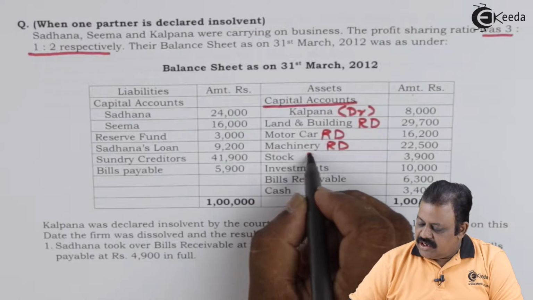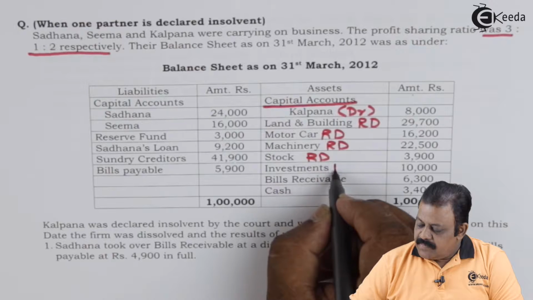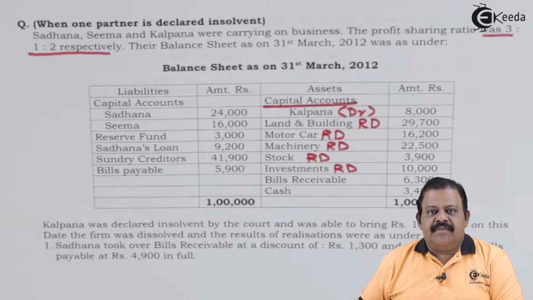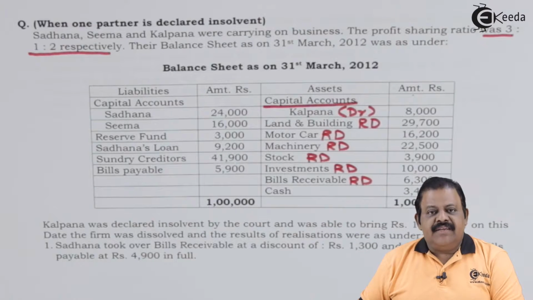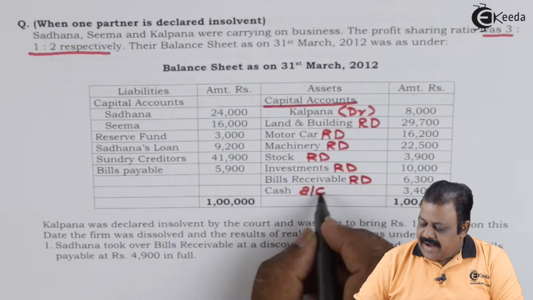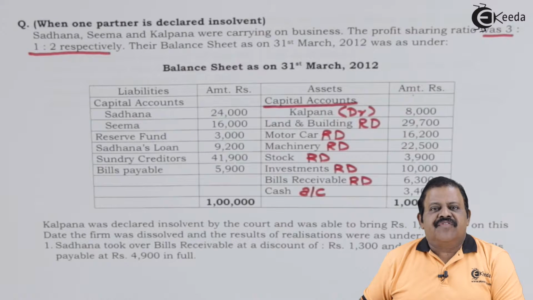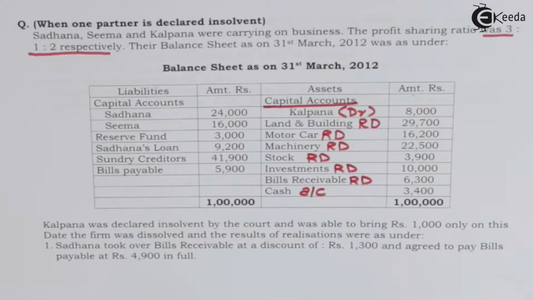Stock, realization account debit side. Investments, realization account debit side. Bills receivable, realization account debit. These assets will be transferred to the realization account debit side at book value, that is, balance sheet value. Cash will be transferred to the cash account. This will be the opening balance of the cash account. On the debit side we write balance brought down, amount 3,400.